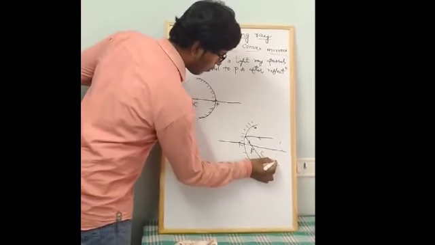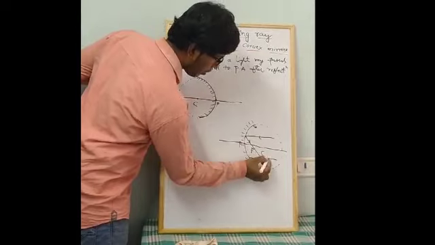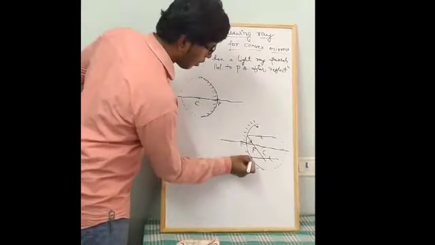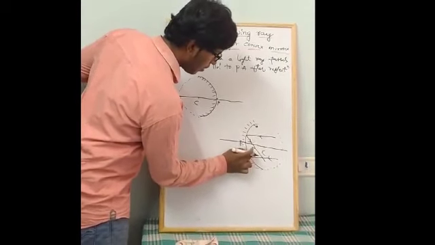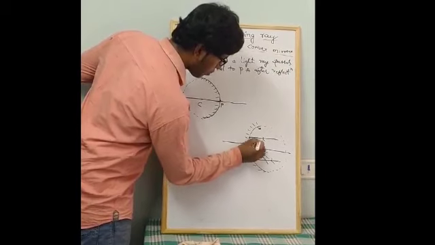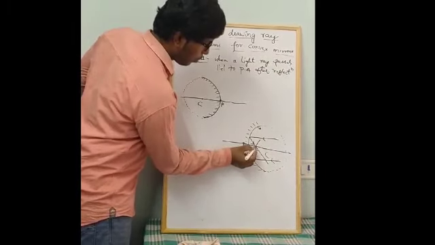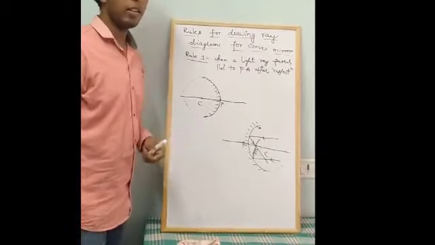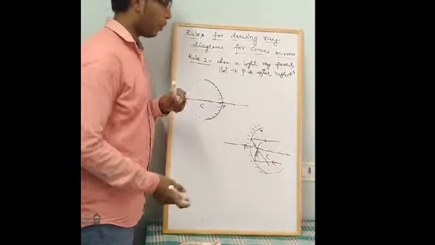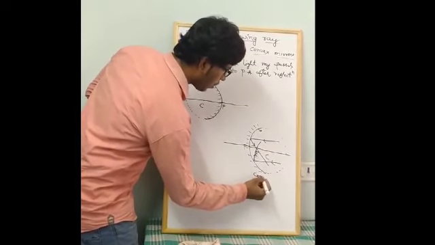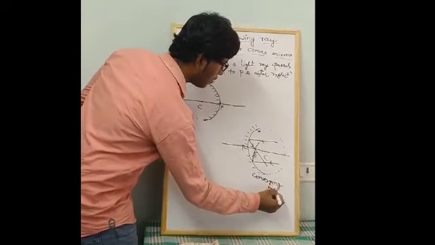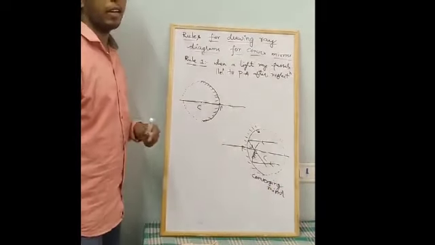Suppose I consider one more light ray below the principal axis, also parallel to the principal axis. What happens after reflection? Again it passes through the focus point. So we observe both light rays meet at the focus. The light rays are meeting or joining at a point. That's why the concave mirror is also known as a converging mirror. Converge means join or meet at a point.